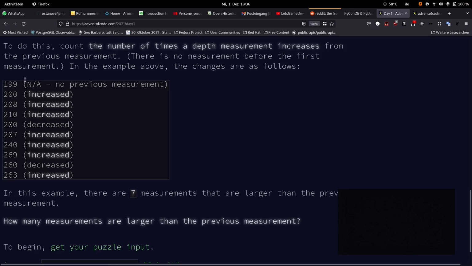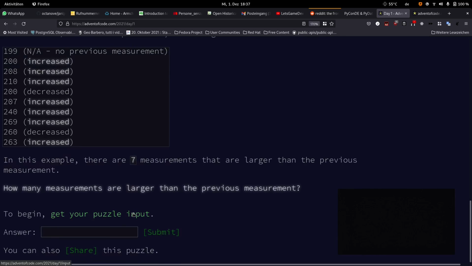The first line is special because there is no previous value, so it is never counted as increasing. And the last line has no subsequent value, so it can only increase or decrease compared to the previous value. So in total, if I have 100 values, I will have 99 possible increases.